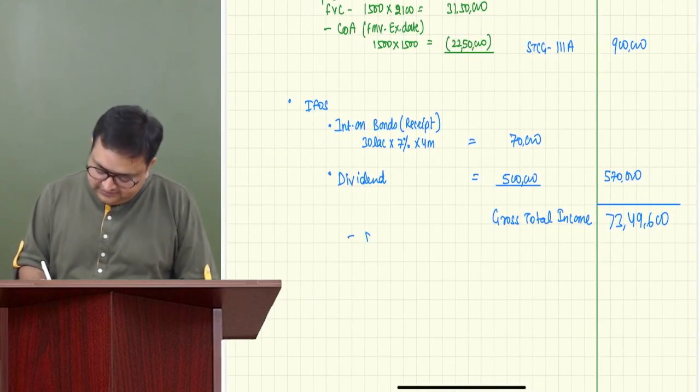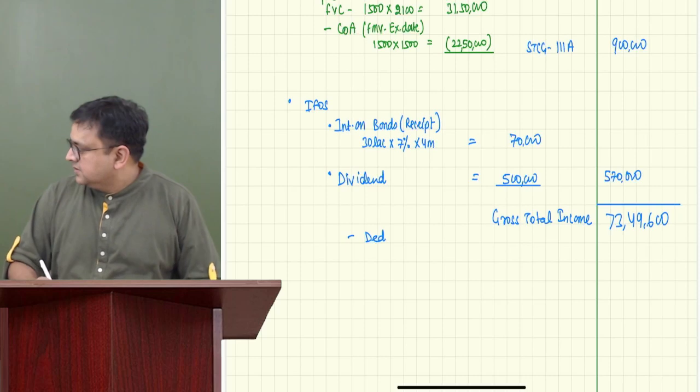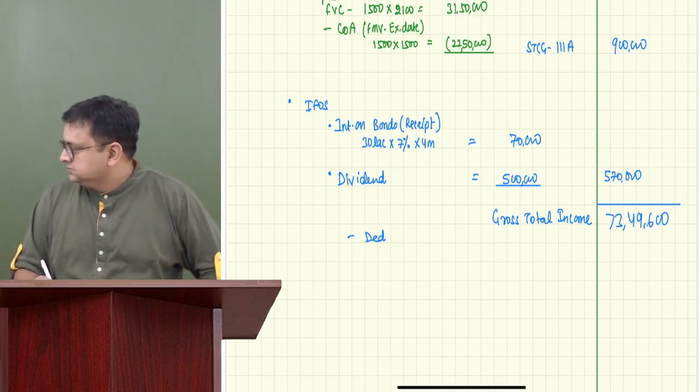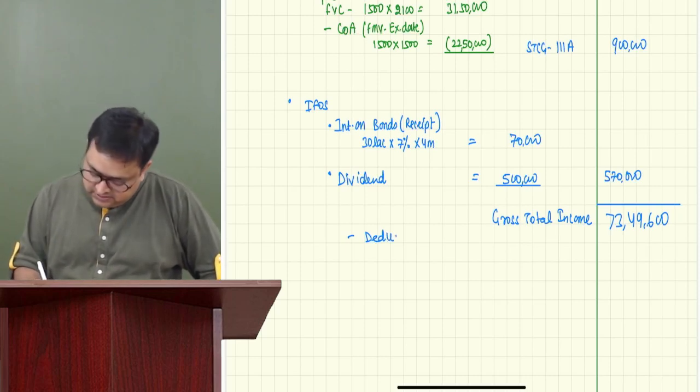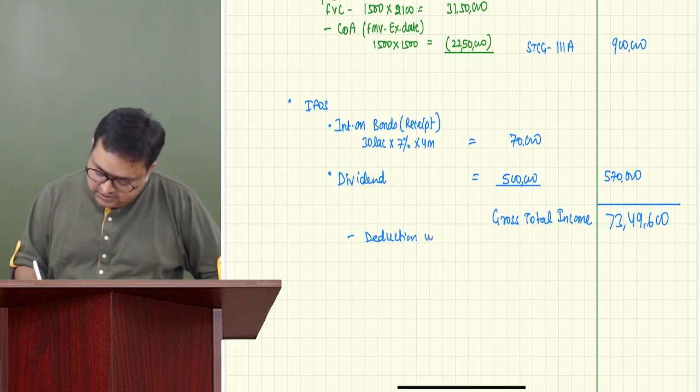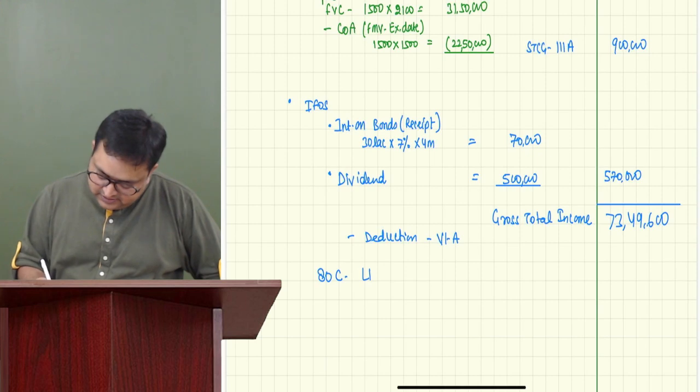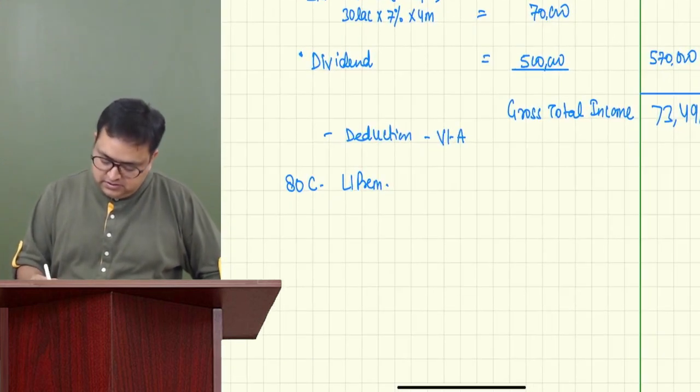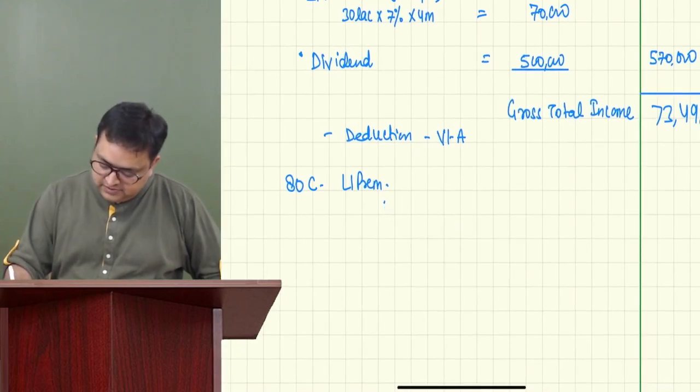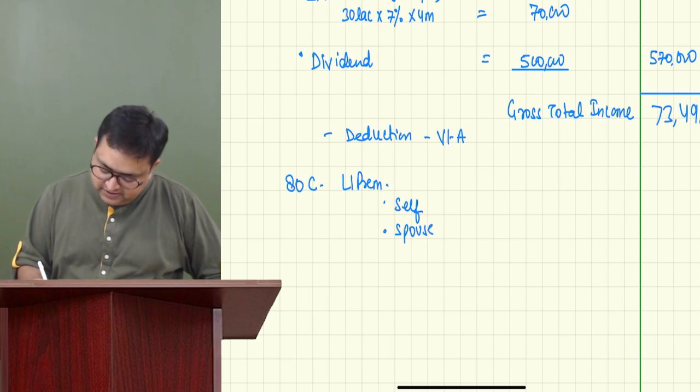Now, less deductions. Deduction under chapter 6A. LIC, life insurance premium. So for self, we'll get, for spouse, we'll get, but for father, will not get.